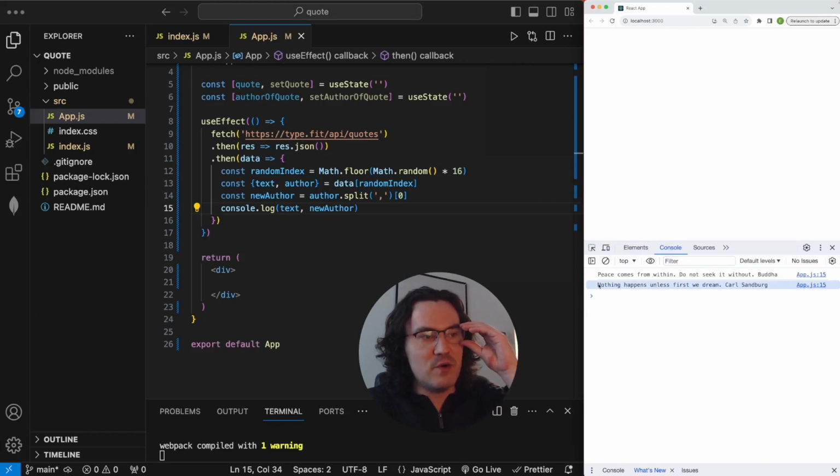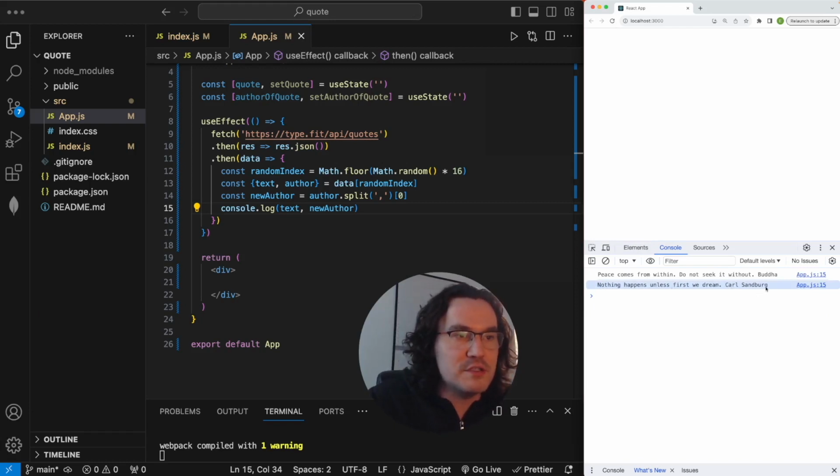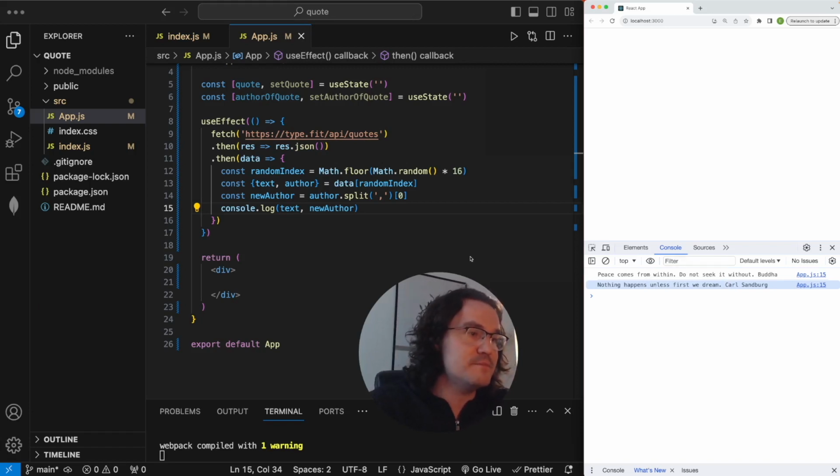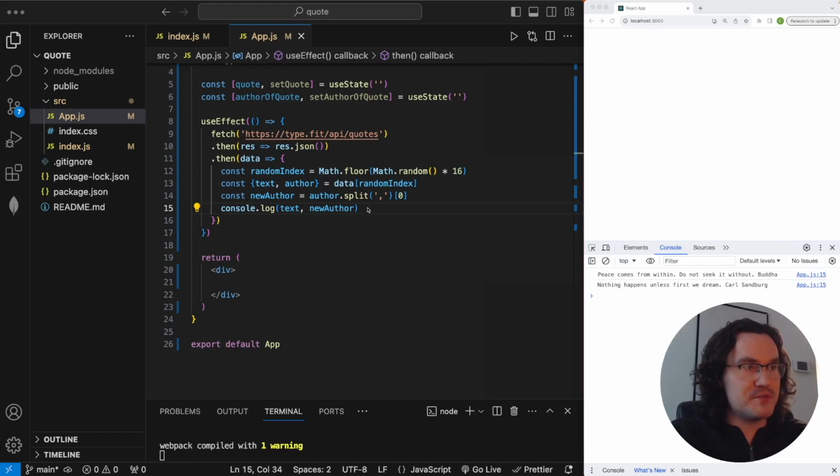You see, we get this is the quote here. Nothing happens unless first we dream. And then the author, Carl Sandburg. And you see, we're getting two console logs actually. That's just a quirk of the way we've set this up with create React app in React, but that's not a big deal for now. So now we've got those variables representing what we want.